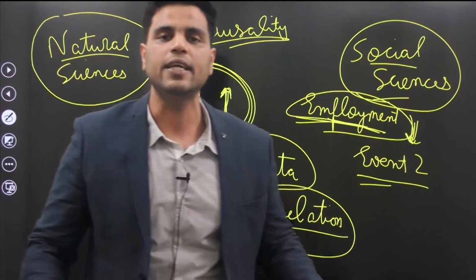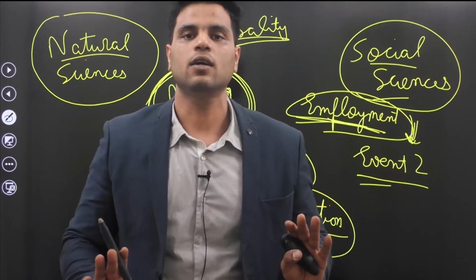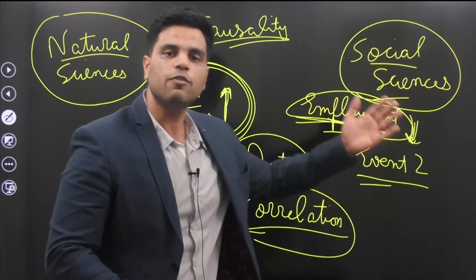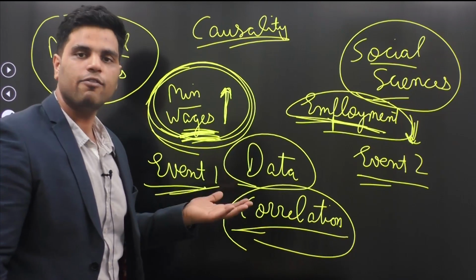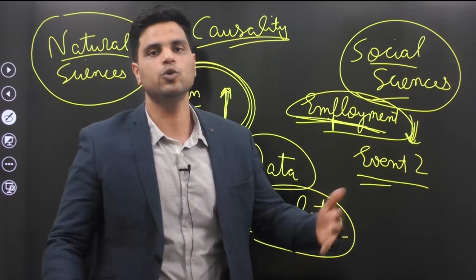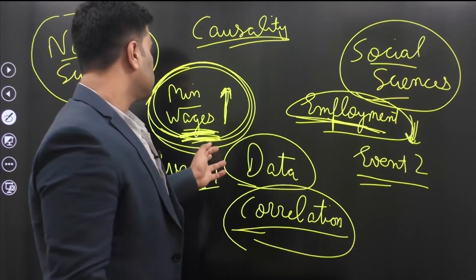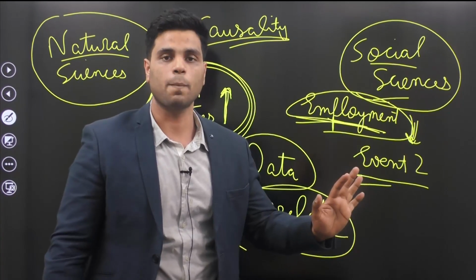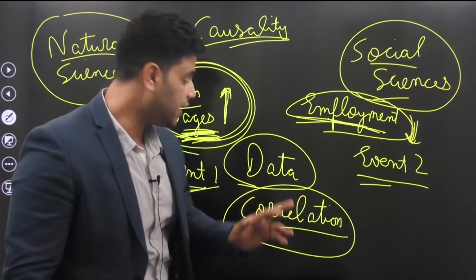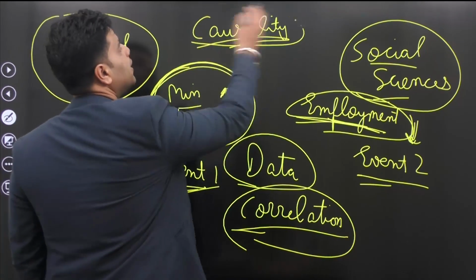You don't have to do anything. You just have to gather data. You have to monitor the employment levels for 5 years in Haryana. You have to monitor the minimum wage levels in Haryana for 5 years. And when there is a strong correlation, you say, well, event 1 is the cause behind event 2. That's the assumption. But that's not the truth. There is correlation, but there is no causality.